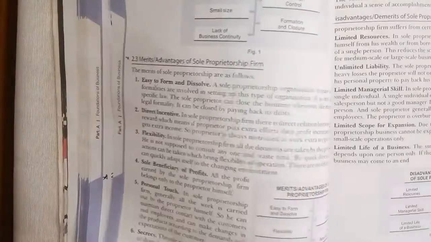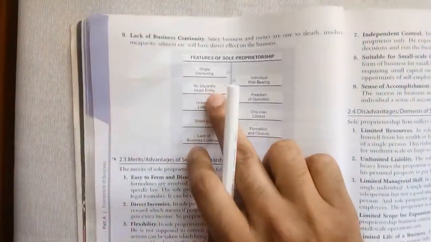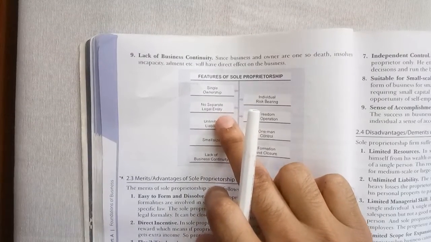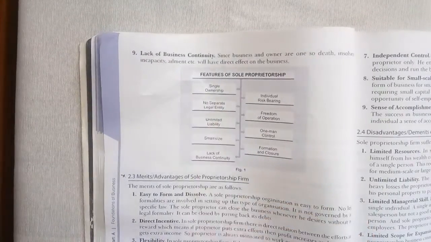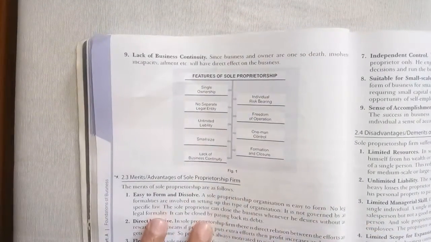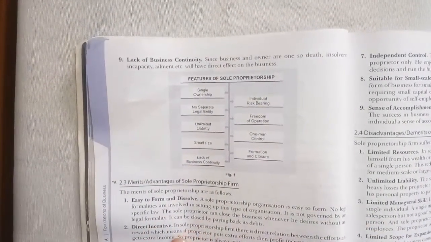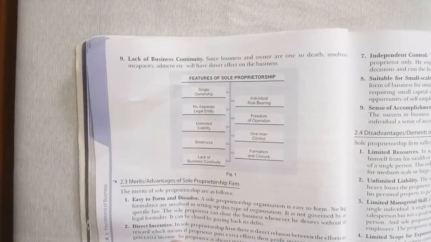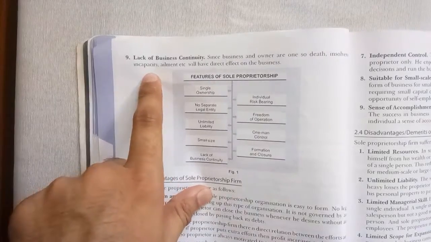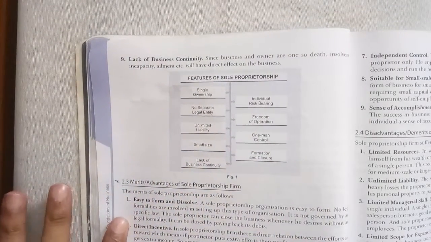Lack of business continuity. Lack of business continuity means your business will not go further if something goes wrong with that particular sole proprietor. In case of the death of that sole proprietor, you will be compelled to shut down your business, as simple as that. So there is a lack of business continuity. So we are done with these features.